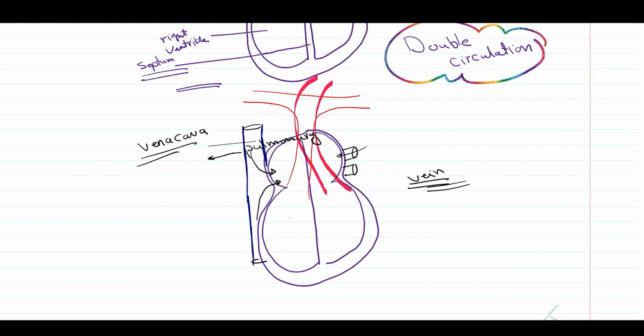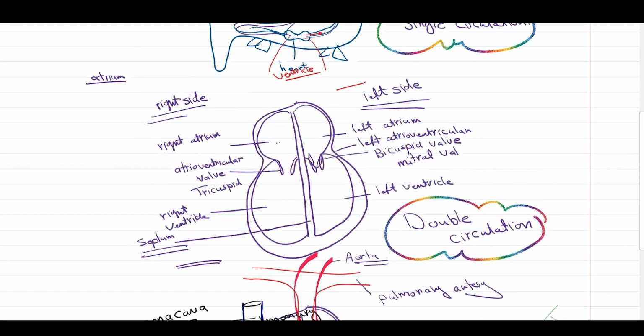The one which has two branches, right and left, is the pulmonary artery, and this is the aorta. And this blood vessel has valves called semi-lunar valves.